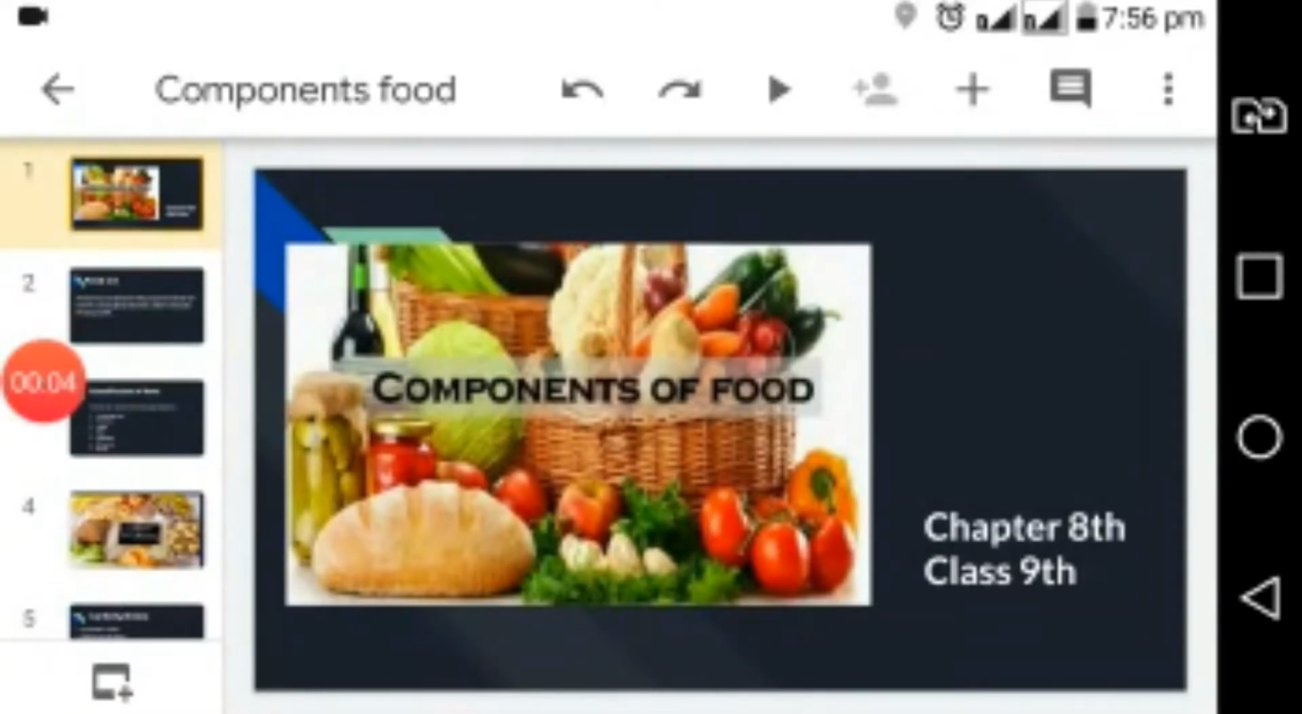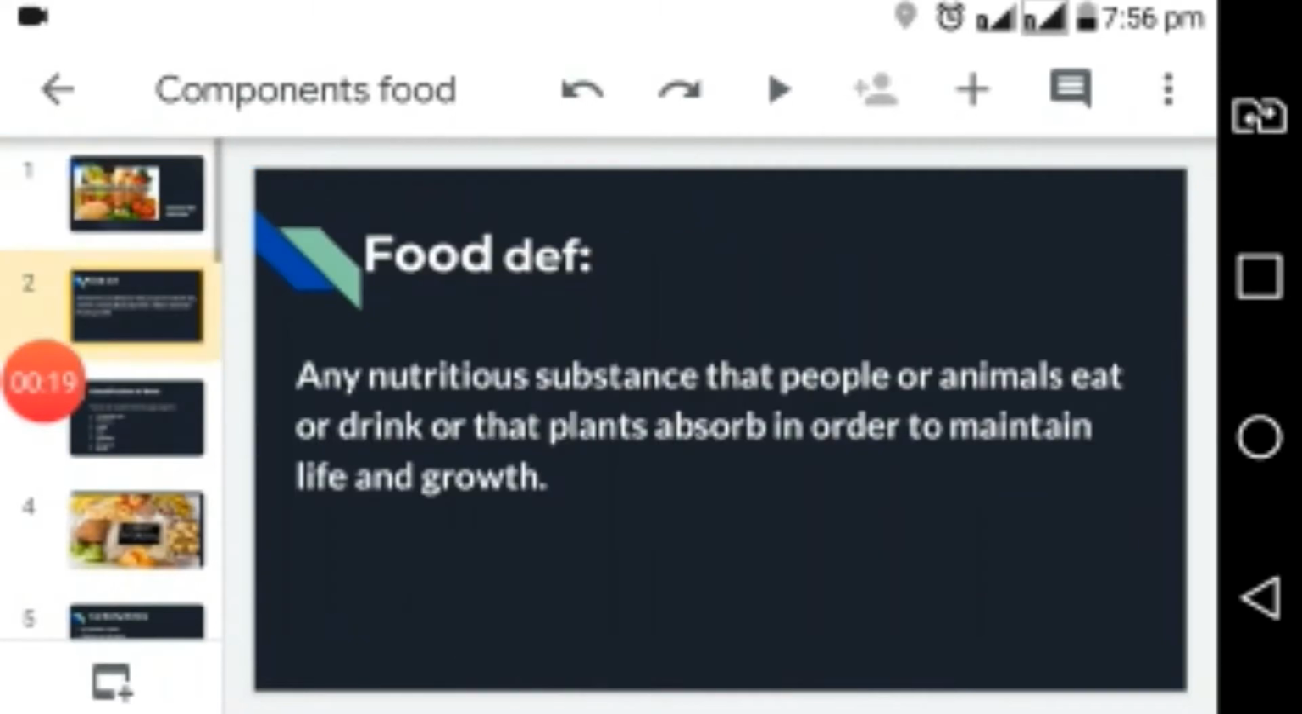Assalamu alaikum students. Today's lecture is about components of food, and this topic is taken from your chapter number 8, that is nutrition. So first of all, we would look into the definition of food.